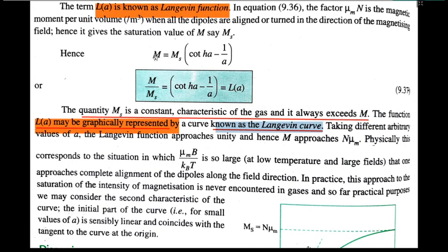So magnetization M is N into mu m. If I have the total number of available magnetic material N and its magnetic moment is mu m, then N into mu m is my total available magnetic moment. That would be equivalent to Ms, the saturation magnetization. So N mu m is replaced by Ms, coth a minus 1 over a. If I take M upon Ms, then here is the Langevin. So M upon Ms is equal to coth a minus 1 over a, that is nothing but the Langevin function.